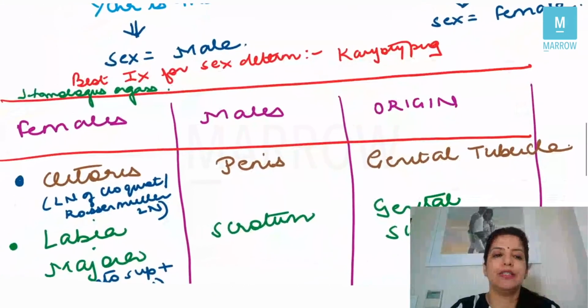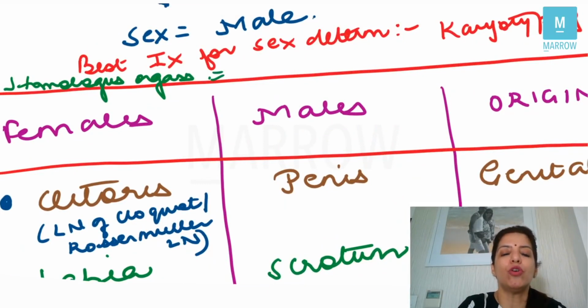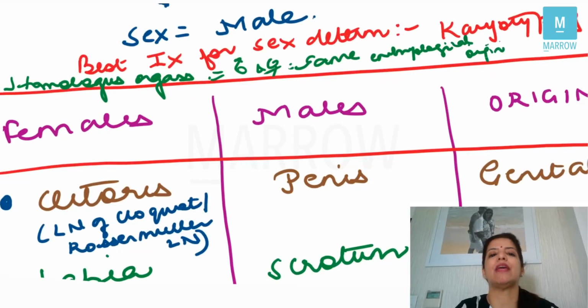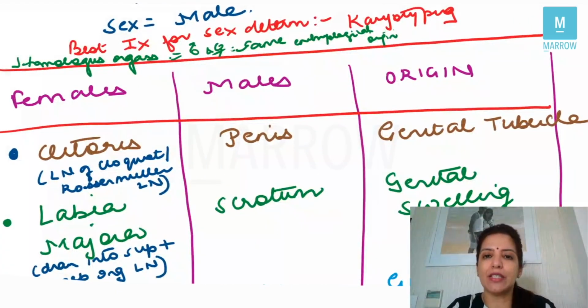Now, you should also know what homologous organs are. Now, what are homologous organs? Homologous organs are those organs in male and female which have the same embryological origin. So organs in male and female which have the same embryological origin are called the homologous organs, right? So make a table: on one side females, then males, and where they originate from.